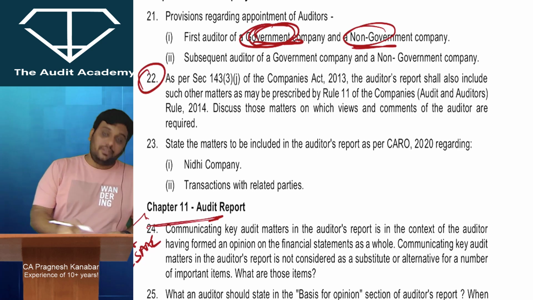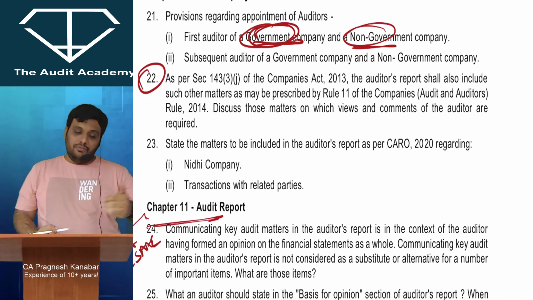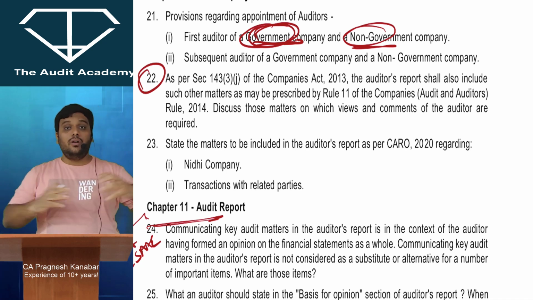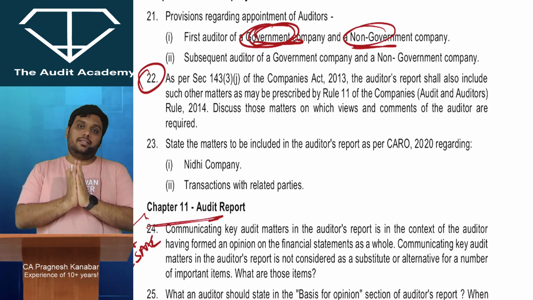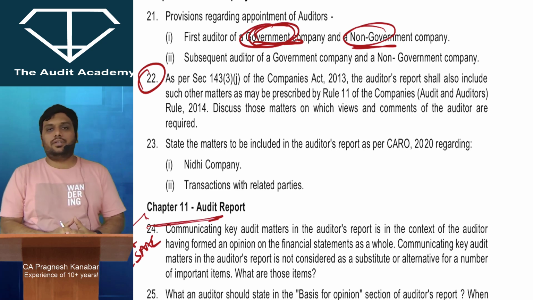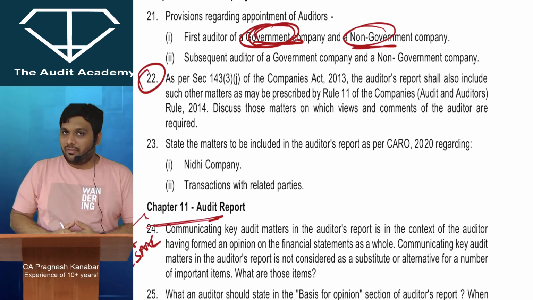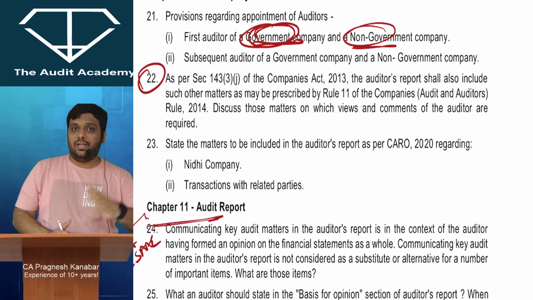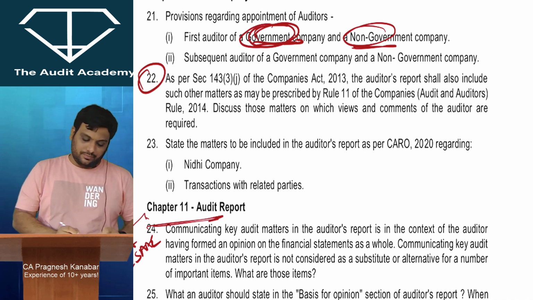I am worried about this particular question. As per section 143 subsection 3 clause J, there is a long list of reporting requirements. Hence, I request please go through my marathon revision lectures and you will understand every single reporting requirement. But this is one of their favorites. As you can see, it was also printed in the amendment portion.